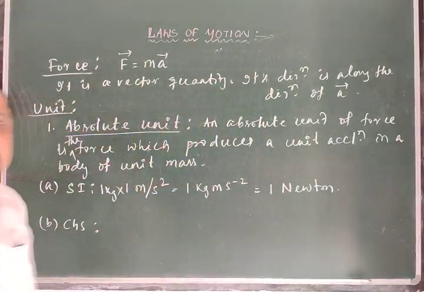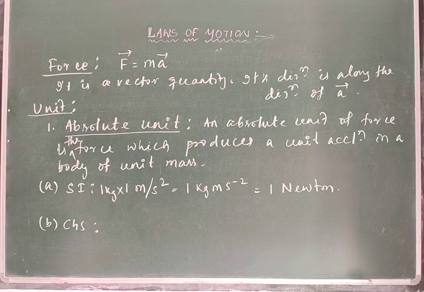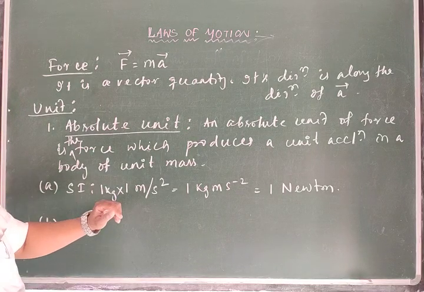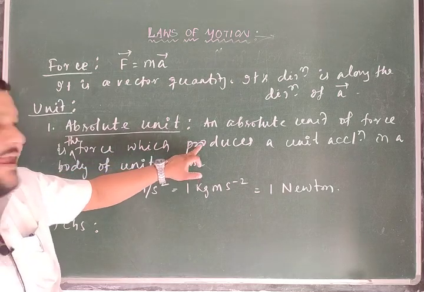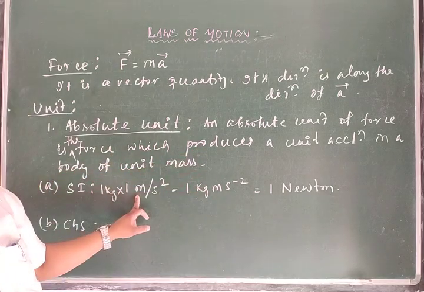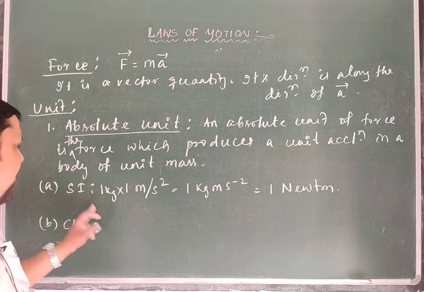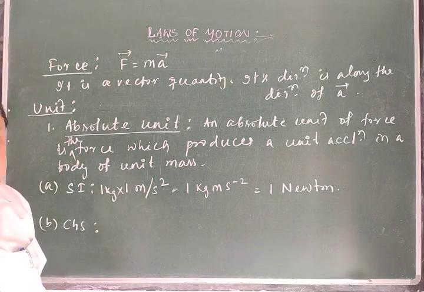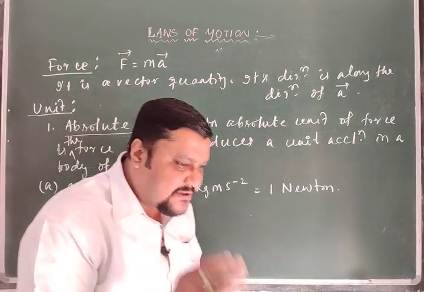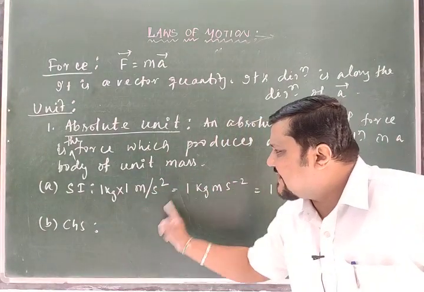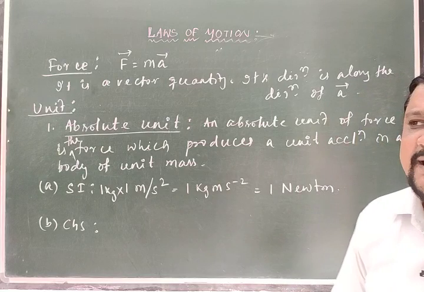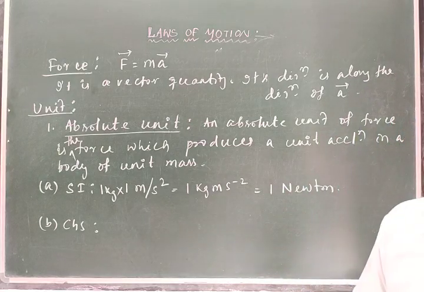So how will we define this 1 Newton? 1 Newton is the force which produces an acceleration of 1 meter per second square in a body of mass 1 kg. That is the definition of 1 Newton.